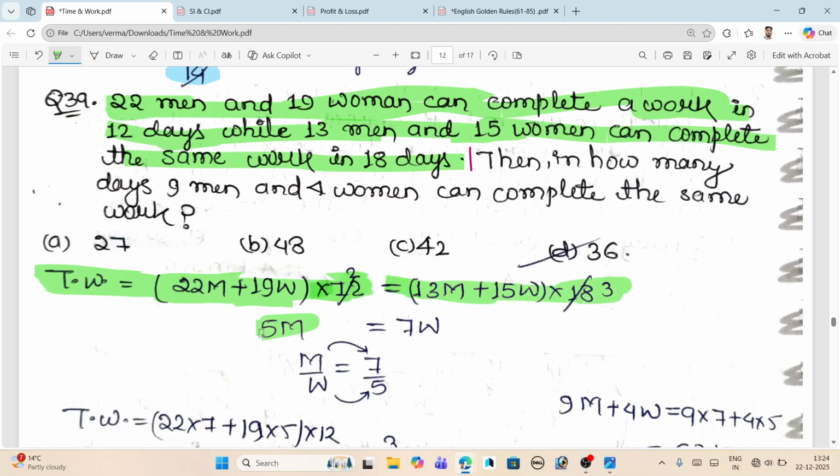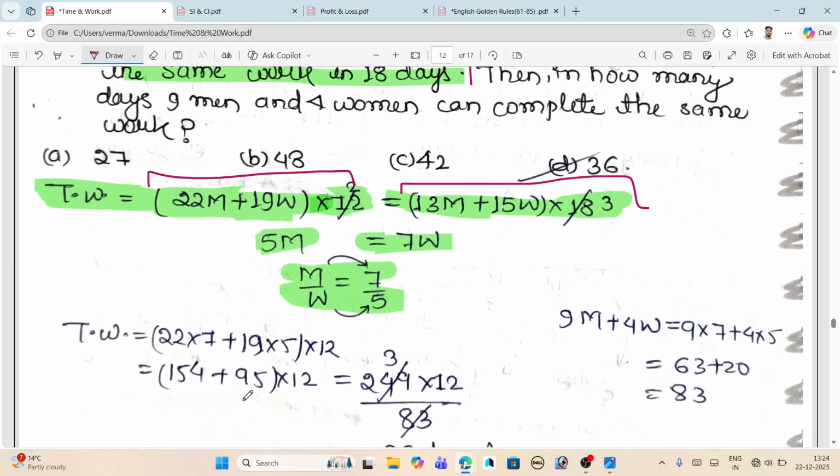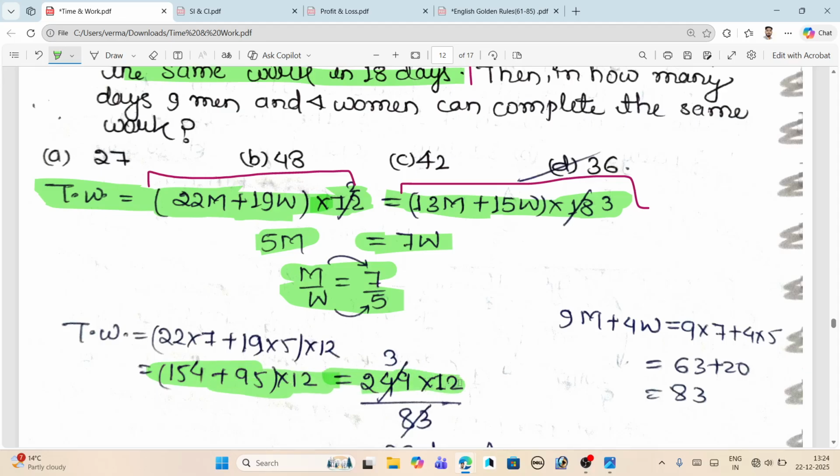This is the easiest equation we can solve. m means 7 and w means 5. So just put the value of m and w in equation 1 or equation 2. You can put it in either of these equations. So we will get 154 plus 95 into 12, that is 249 into 12 only.